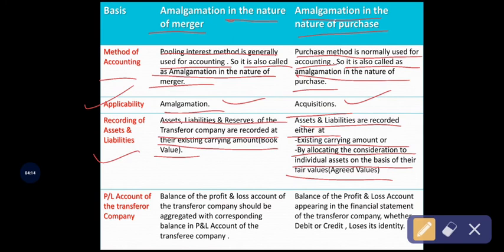Existing carrying amount is also called book value. With an example I will give clarity on what is the existing carrying amount or book value and what is the agreed market value or fair value.